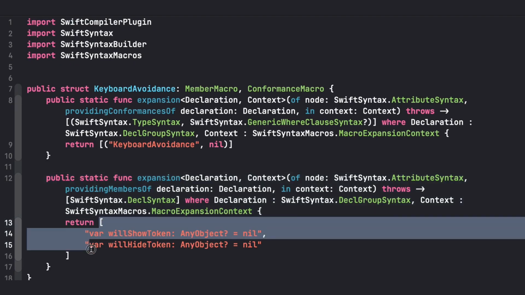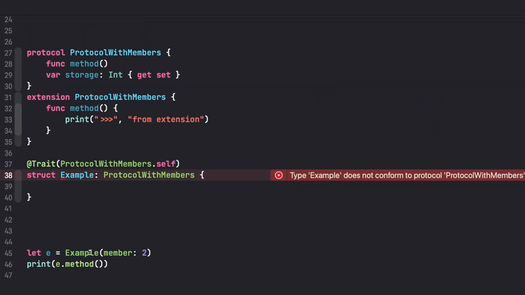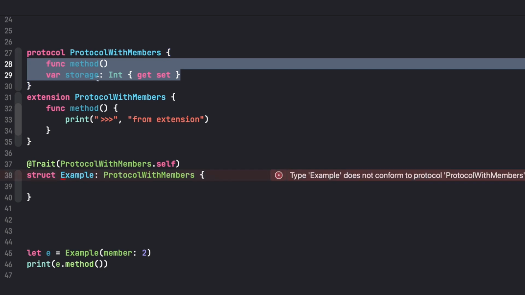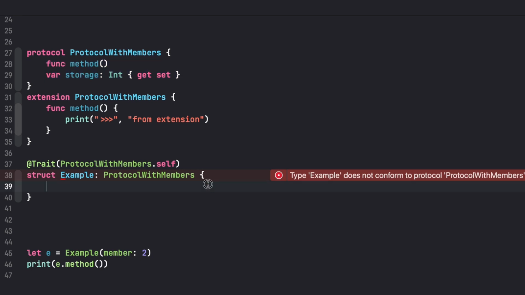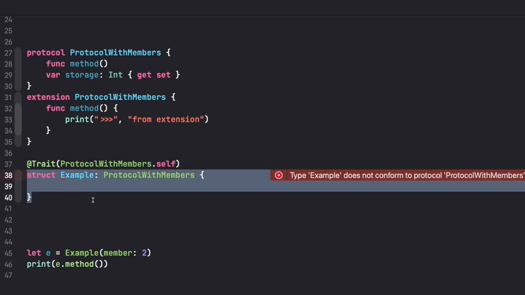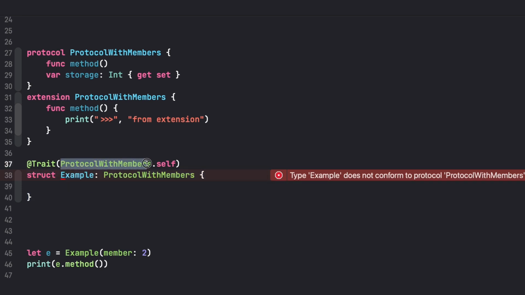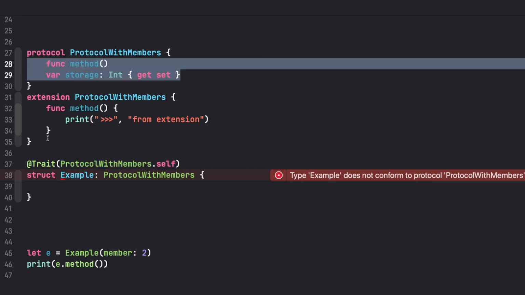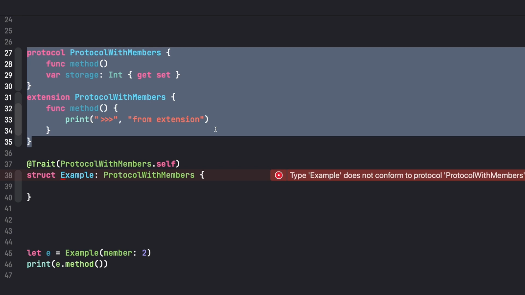But ideally, we would want to have a way to pass a protocol to the macro and for the macro to read what that protocol needs and add the storage that it needs. And as of today, I'm not sure that's possible because macros are very specifically implemented nowadays to just have access to the types they are attached to and a bit of the surrounding context, but that's it. You cannot use a macro and receive the string of a protocol and actually tell the compiler, give me all the information that you have about this type.